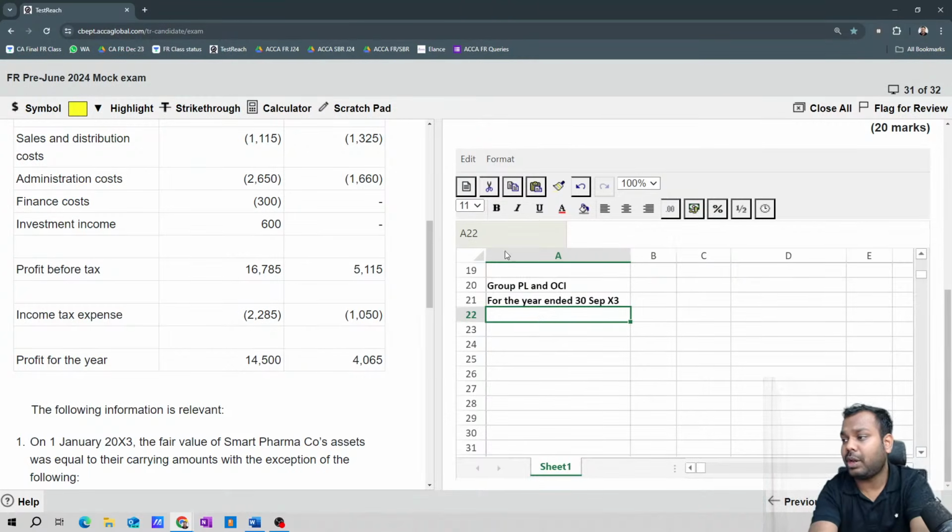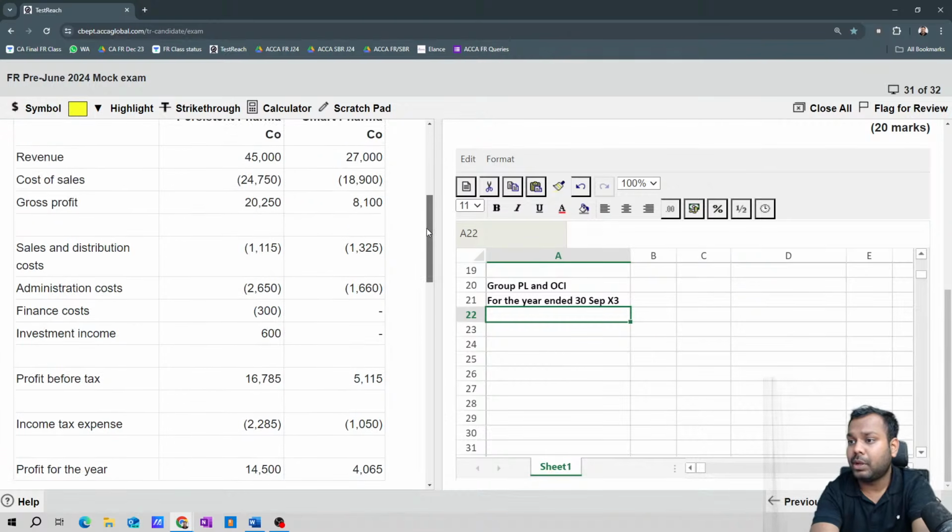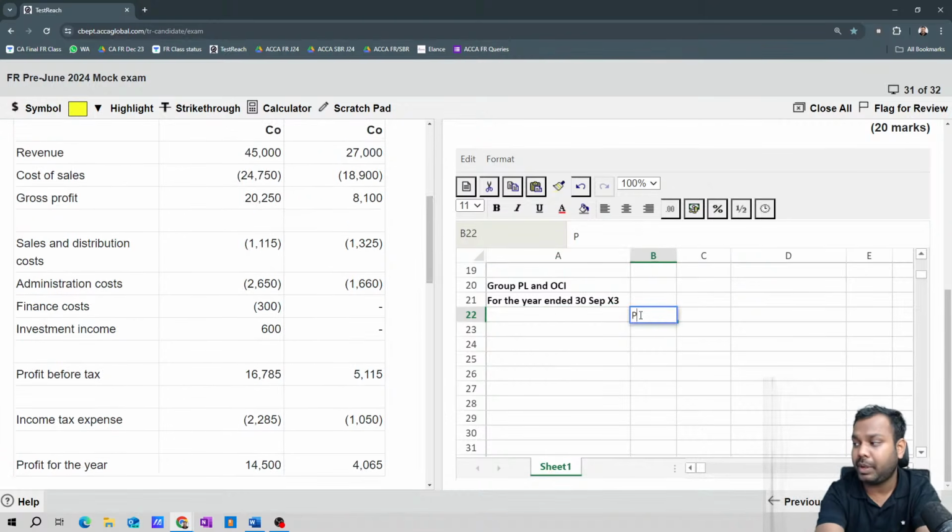Okay. So first of all, let's draw the proforma P&L. It will be for P, it will be for S, it will be for adjustments, and it will be for group P&L.